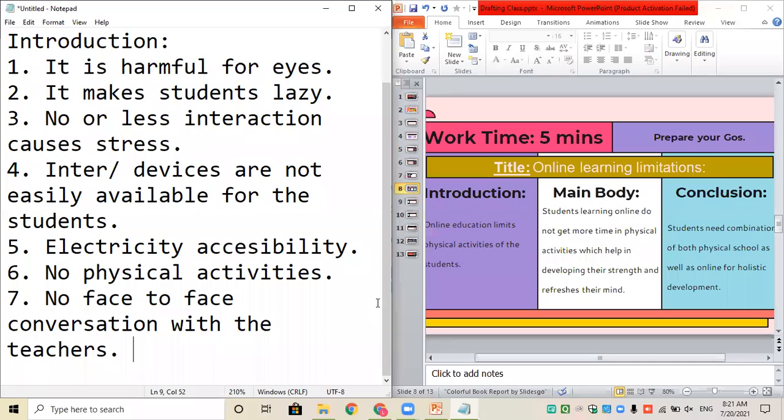Lala, did you say something? Creates a gap between teacher and student. Excellent. Yes, Prachi, that is what you can see. No face-to-face conversation with the teacher, or you can add another pointer to this. Communication.